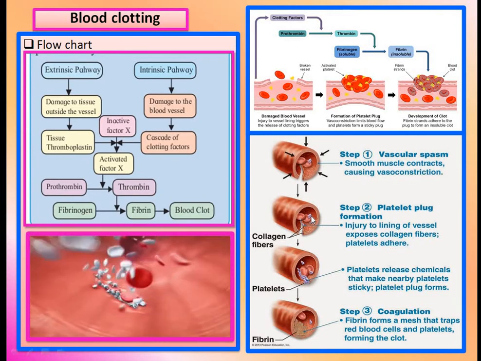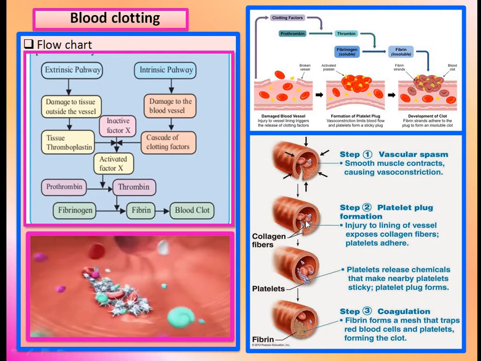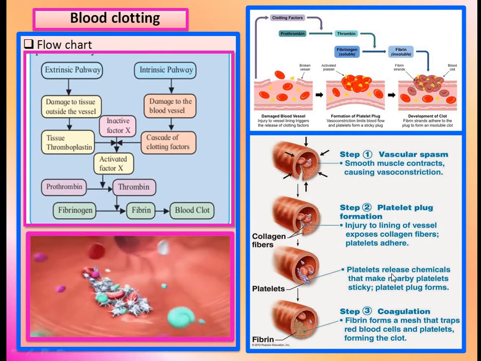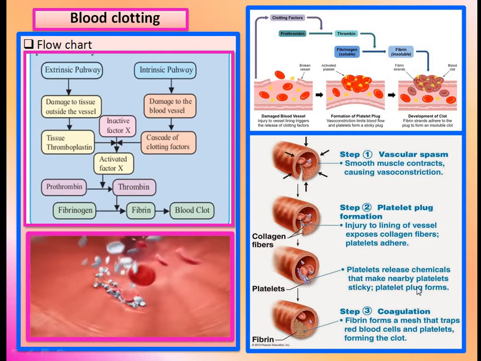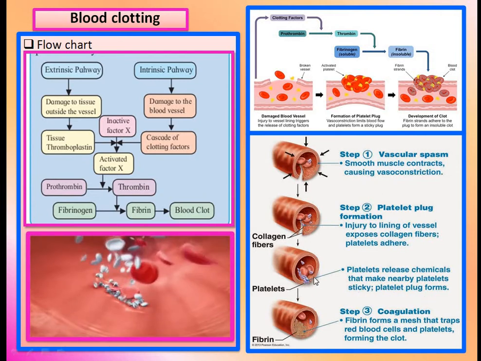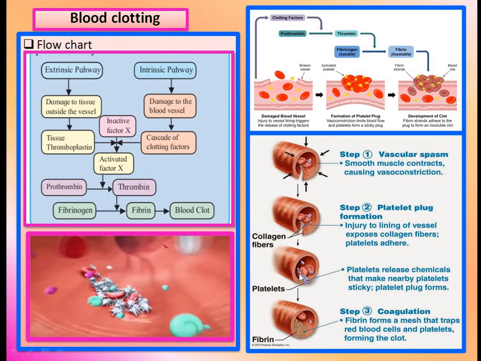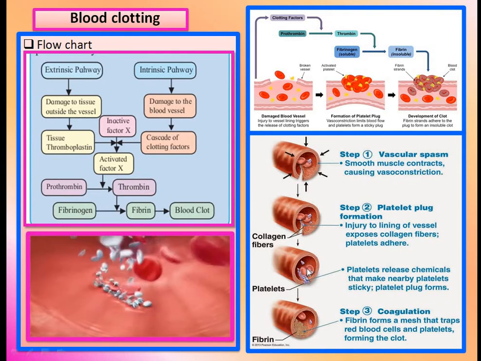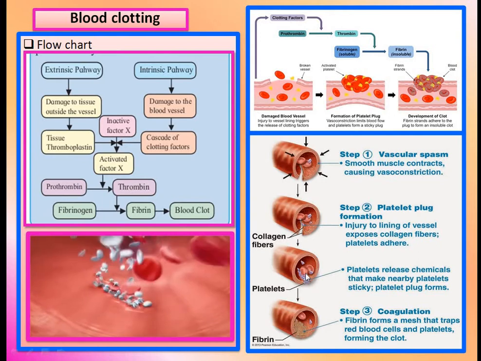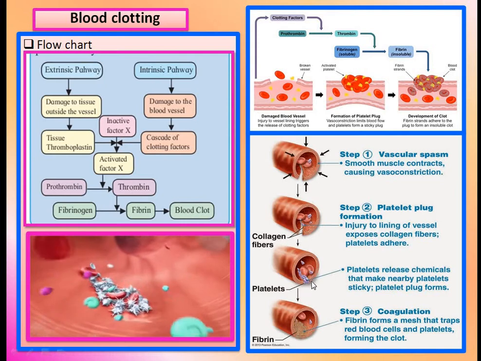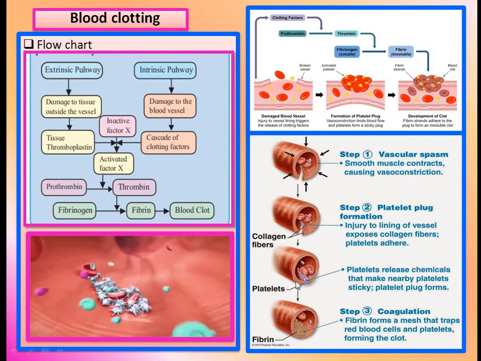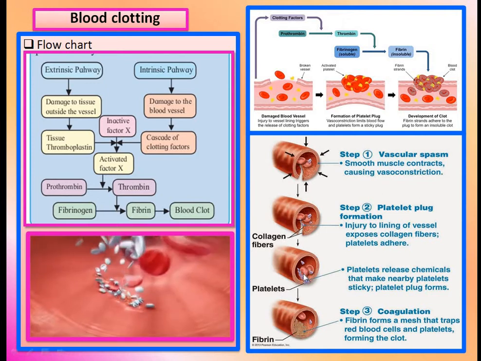Then the platelets release chemicals that make nearby platelets sticky, as we saw in the previous video. These chemicals make nearby platelets sticky, and the platelet plug is formed.